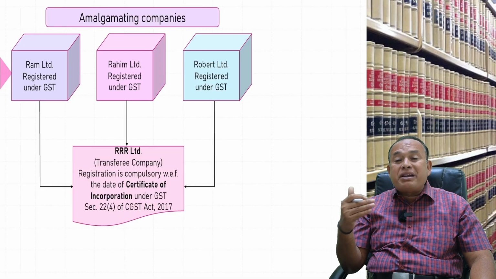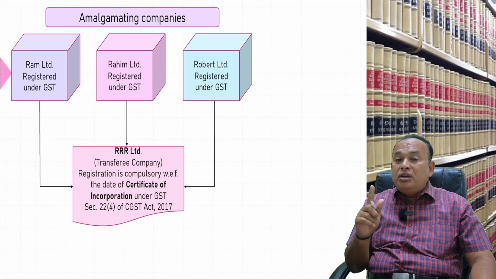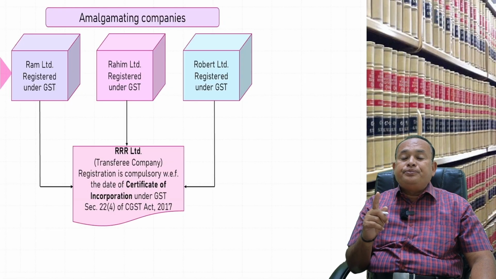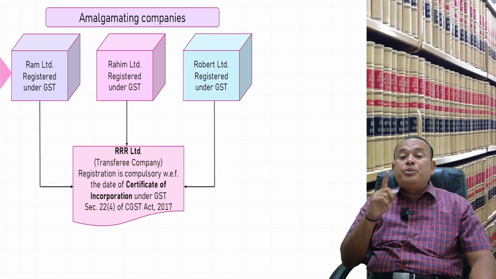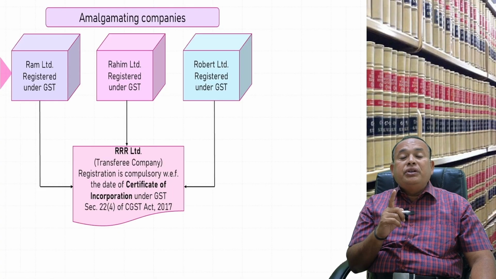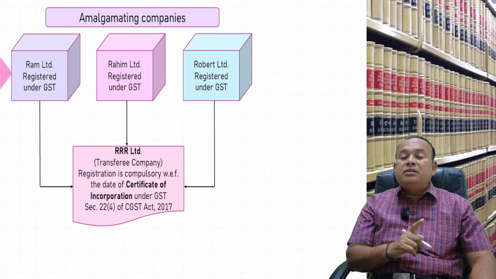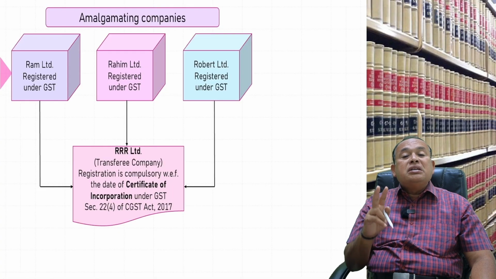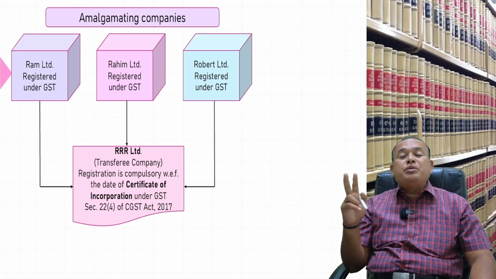The 30 days are reckoned not from the certificate of commencement of business. They should be reckoned from the certificate of incorporation, but not from the certificate of commencement of business.